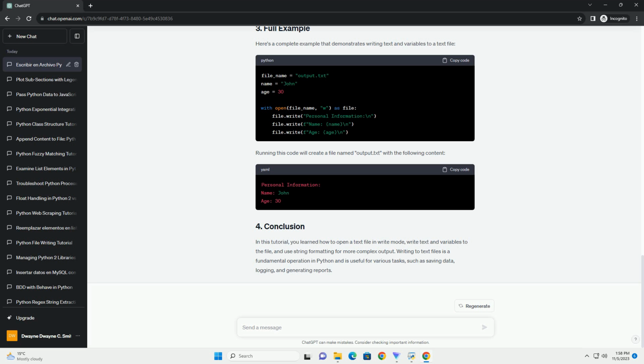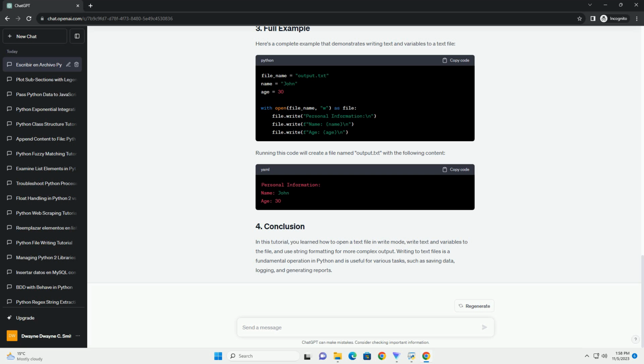If you want to include variables within a string, you can use string formatting. This can make your code more readable and maintainable. Here's an example using f-strings. Here's a complete example that demonstrates writing text and variables to a text file. Running this code will create a file named output.txt with the following content.